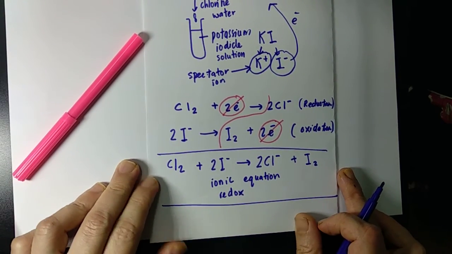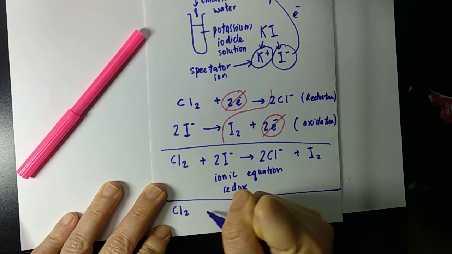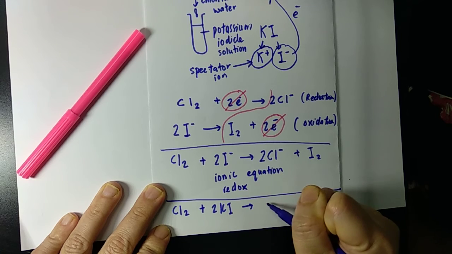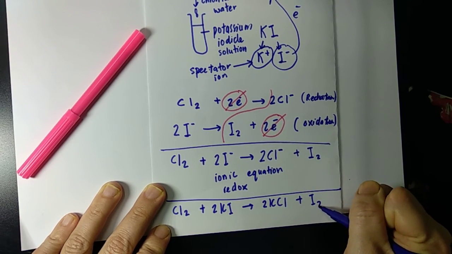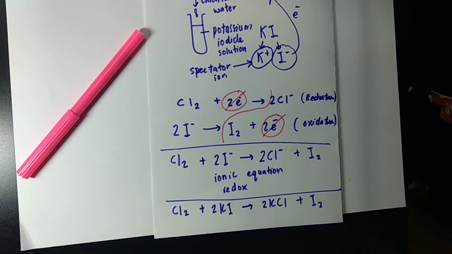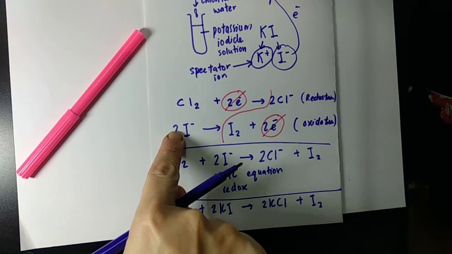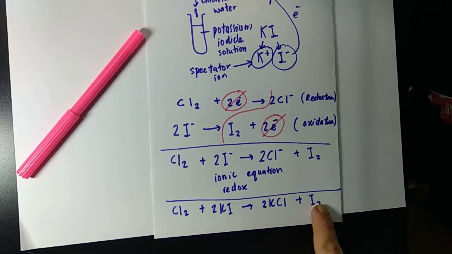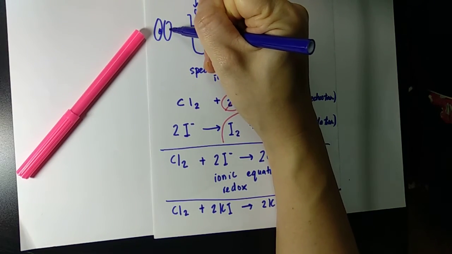Then you can put the spectator ion in. So it becomes chlorine plus 2 potassium iodide becomes 2 potassium chloride and iodine. So this is called a chemical equation. So half equation, half equation, ionic equation, chemical equation.